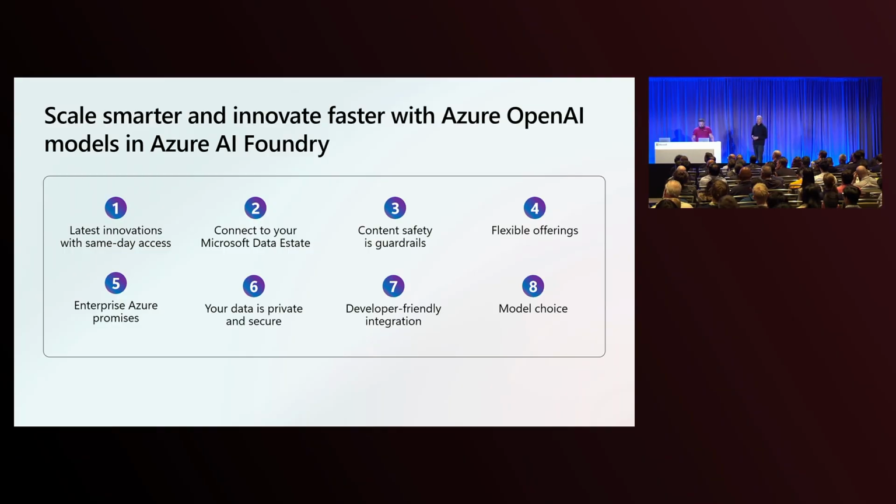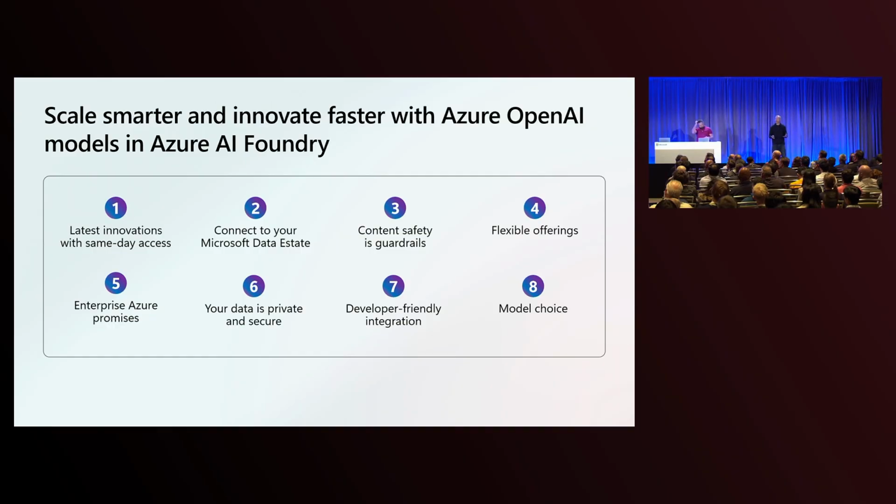We have a whole session actually on Wednesday all about the flexible offerings and how to get the most value out of our standard, our provisioned, our batch service, our global services, our regional services, our data zone services. And why would I pick one versus the other? So I highly encourage you, if you're trying to think about how do I build my application and get the most value out of it, go to that session on Wednesday. I think it's BRK 178. Check it out.